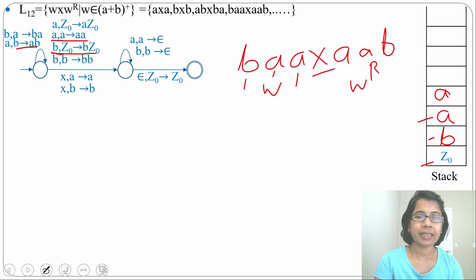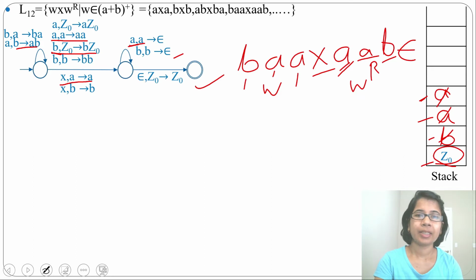Next, it will see X and the topmost stack symbol is A. It will skip A and go to another state. Next, it will see A. By seeing A, it will pop A. Now it will pop A. Next, for input alphabet A, it will again pop A. Next, for input alphabet B, it will pop B. Now there is epsilon and the topmost stack symbol is Z0. It will skip Z0 and go to the final state and it will accept.